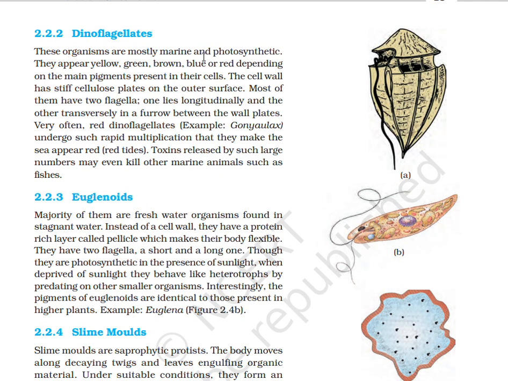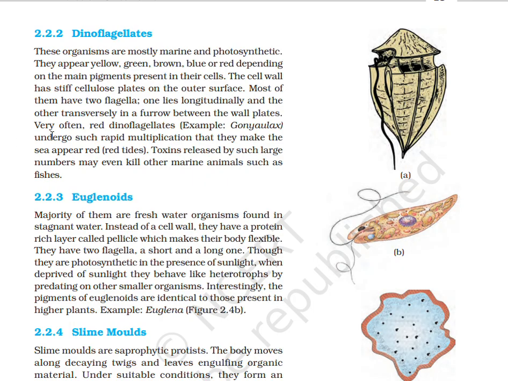Dinoflagellates. These organisms are mostly marine, photosynthetic. They appear yellow, green, brown, blue, and red depending on the main pigments present in their cell. The cell wall has stiff cellulosic plates on the outer surface. Most of them have two flagella. One lies longitudinally and the other transversely in a furrow between the wall plates.